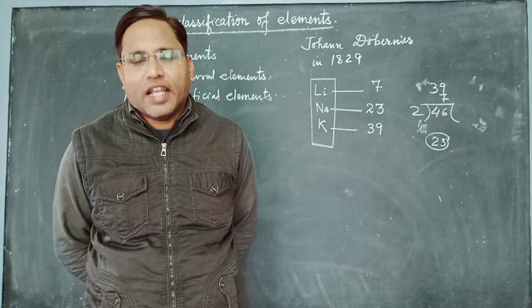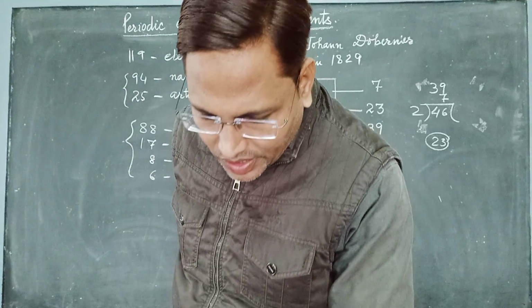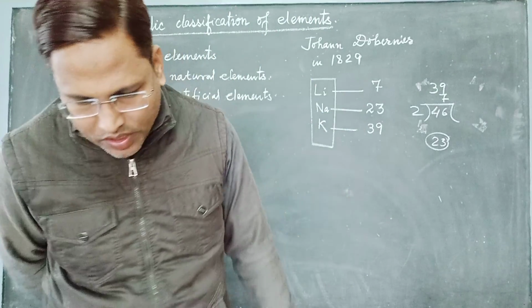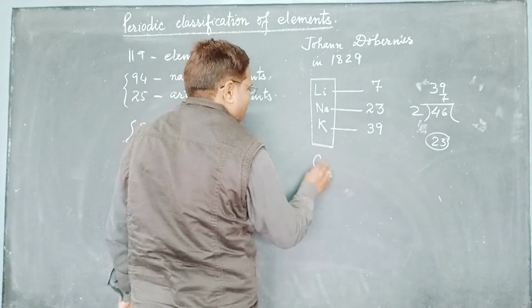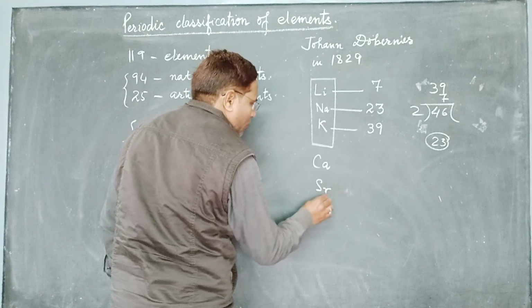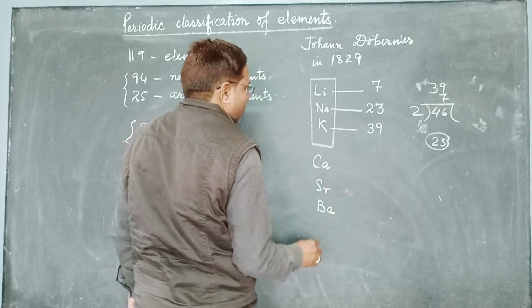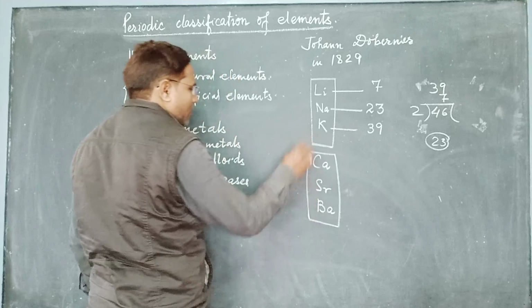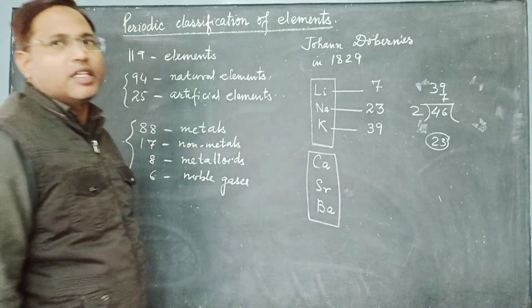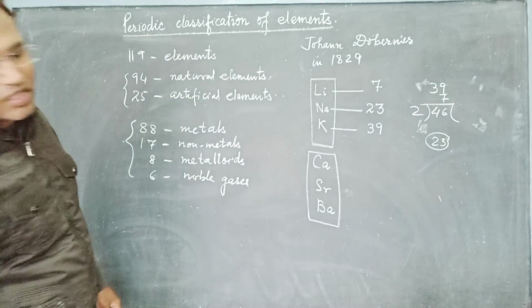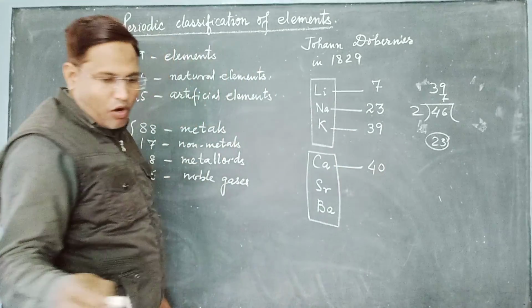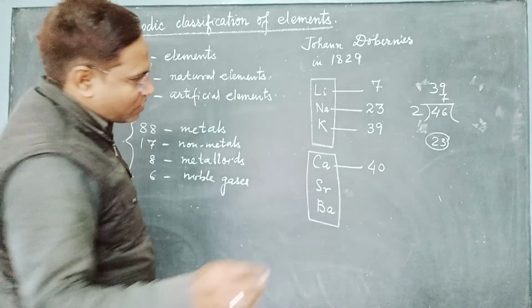Next, he took another group: calcium, strontium, and barium, in a vertical column. The atomic mass of calcium is 40 and the atomic mass of barium is 137.